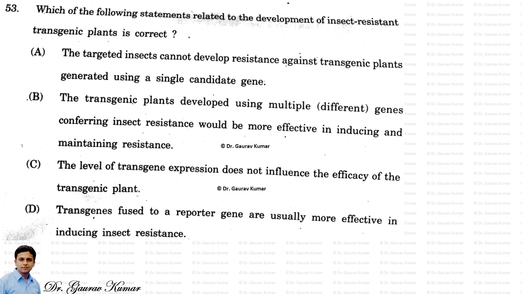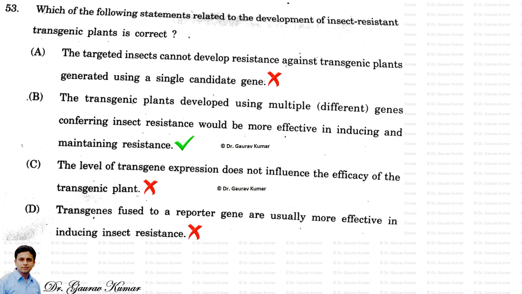Second option: the transgenic plant developed using multiple or different genes conferring insect resistance would be more effective in inducing and maintaining resistance. Yes, this is just the reason behind the first option. This statement is correct, because if we use multiple resistance genes, it will be hard for the insect to overcome the resistance. Hence option B is correct. So the answer to this is B.